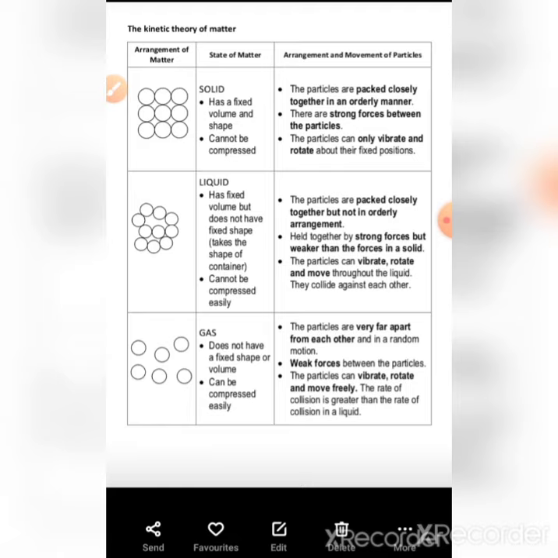Just like solid state: your pen, your pencil, your book, chalk, duster, table, chair, doors, your car, these are all solid in nature. These are solid state, which have fixed shape and fixed volume.